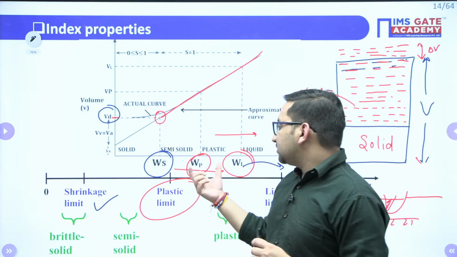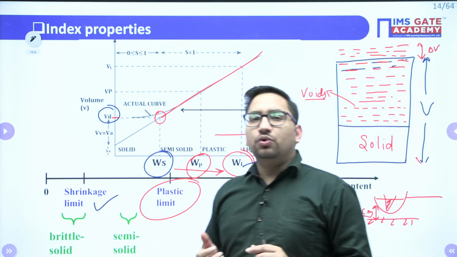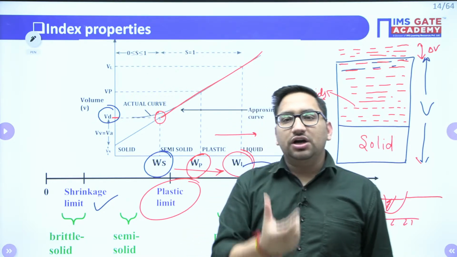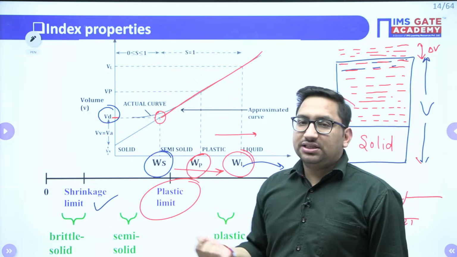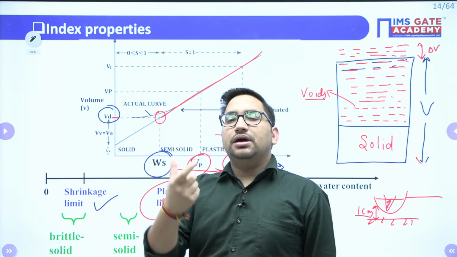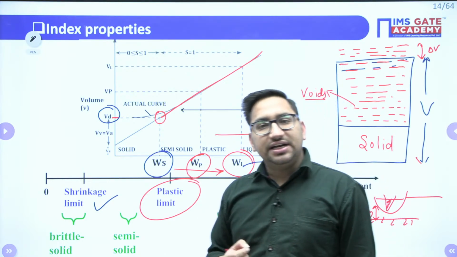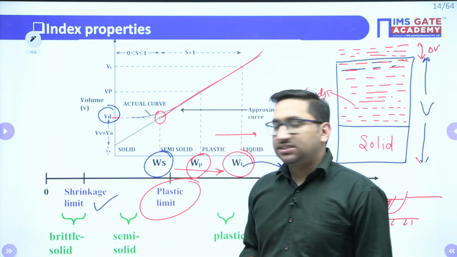Clear? What is this plastic limit? Plastic limit, mainly you do that particular test, you make a 3 mm thread, right? So that particular water content at which, while making the thread of 3 mm, the cracks will evolve, or that particular soil starts to crumble, that will be your plastic limit, right?